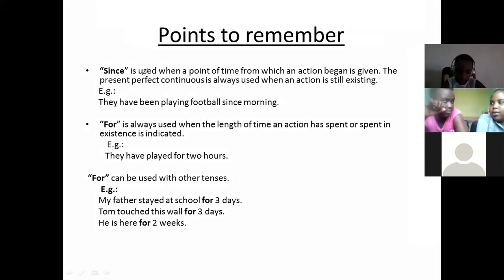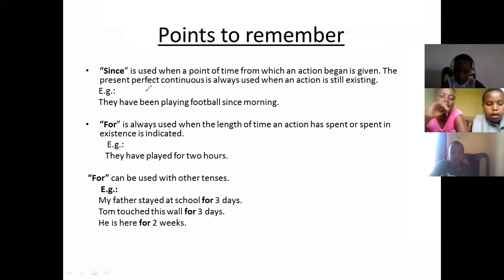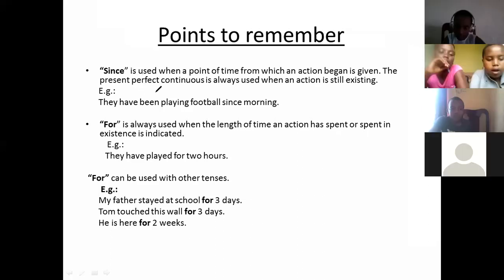Lana, can you just read this sentence here? Since is used when a point of time from which an action began is given. Very good. The present perfect continuous is always used when an action is still existing. Example: they have been playing football since morning.